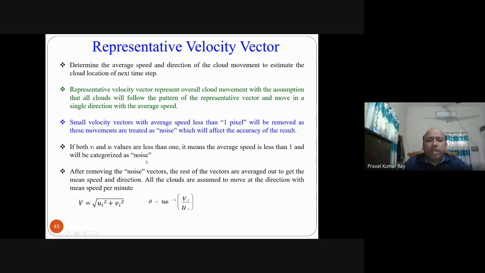After removing noise, you find the net velocity V equals the square root of horizontal velocity squared plus vertical velocity squared, and the angle theta is tan inverse of V by U. This way we find the net velocity and the direction.